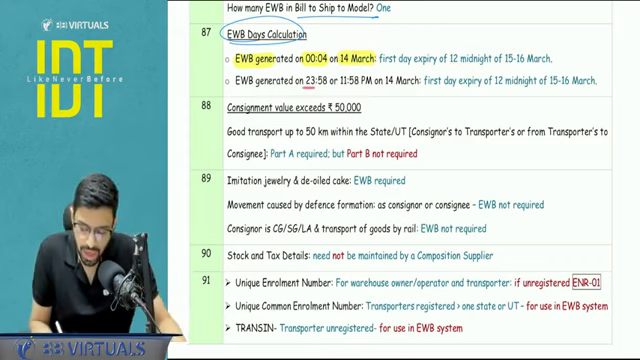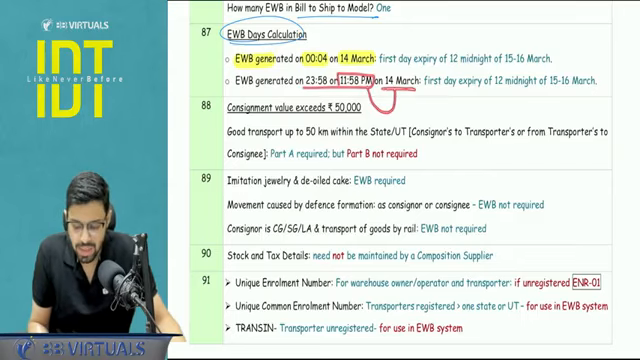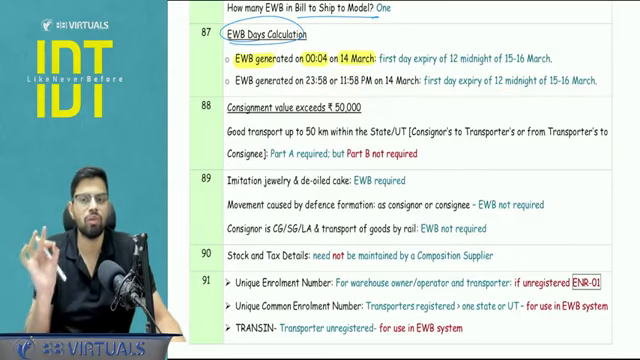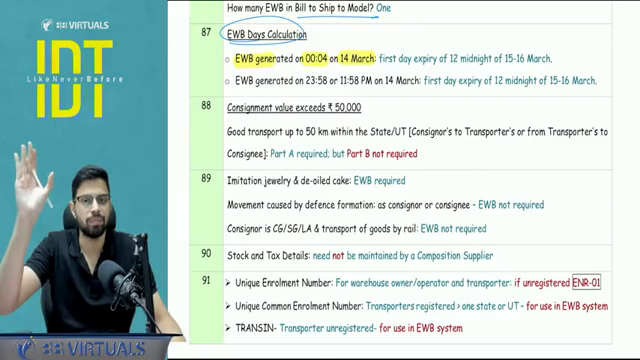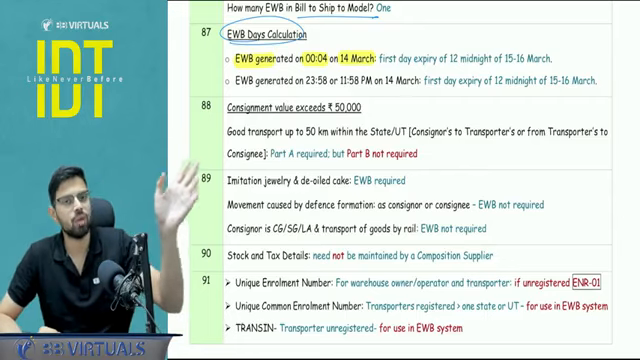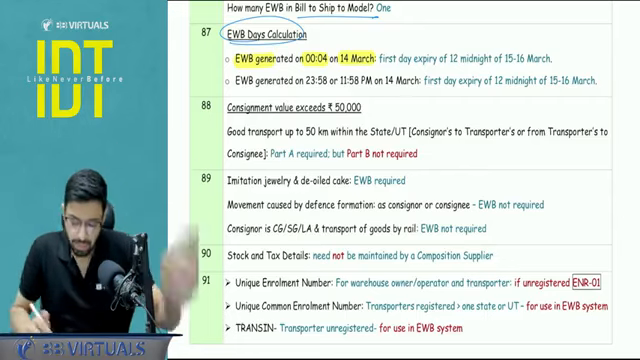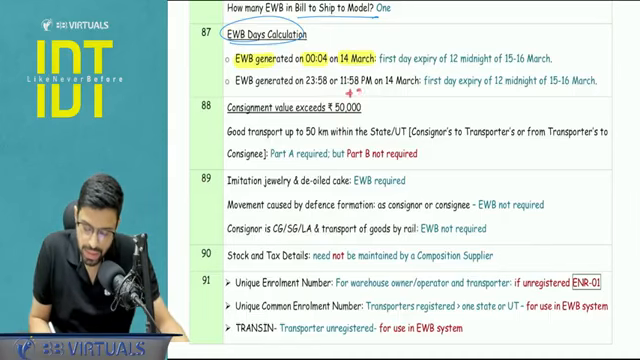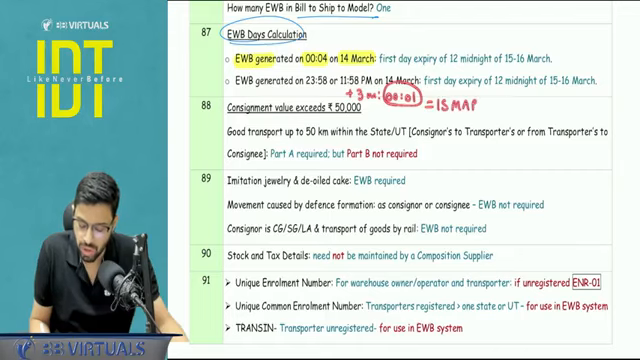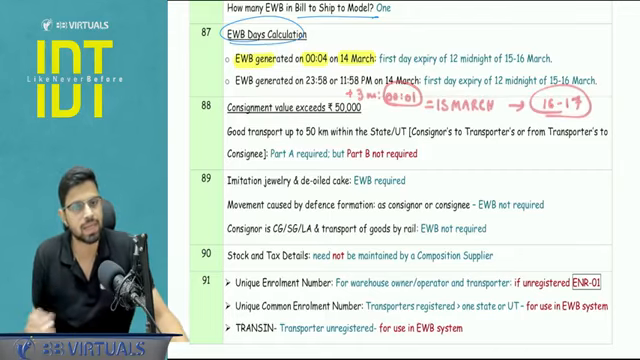Similarly, if it is generated at 11:58 p.m., that is the night of 14th March, still the answer will be the same. First day expiry will be on 15 midnight, so 15th-16th midnight. You don't have to focus upon the time, you have to focus upon the date. Had this been generated 3 minutes late, that is 12:01, technically it would have been 15th of March, and from 15th of March, my first day would have expired on 16th, 17th midnight. Is it clear?